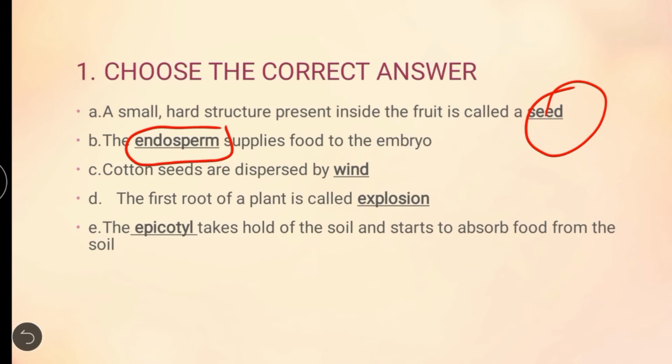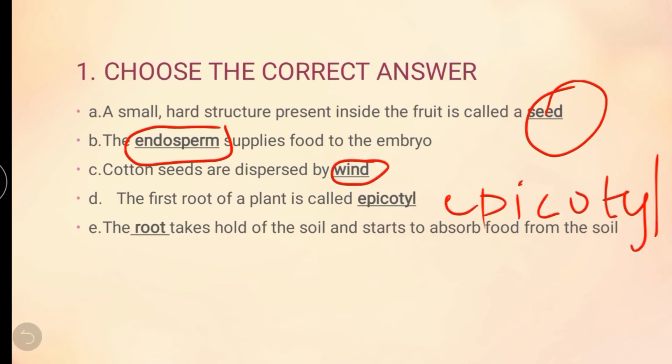Cotton seeds are dispersed by. Cotton is an example for dispersal by wind. Next, the first root of a plant is called epicotyle. Then the dash takes hold of the soil and starts to absorb food from the soil. Root is the answer. The root takes hold of the soil and starts to absorb food from the soil.